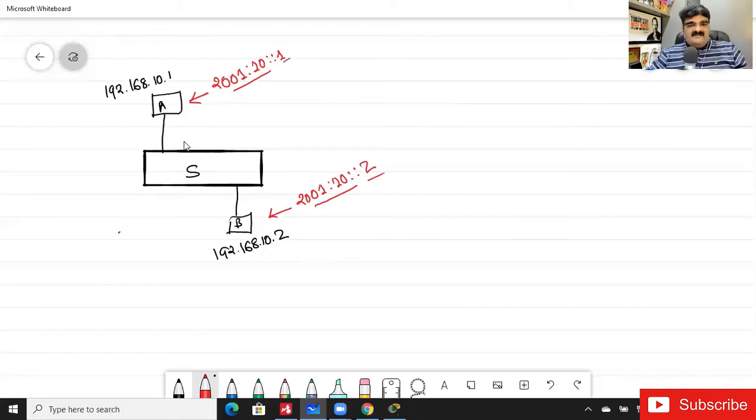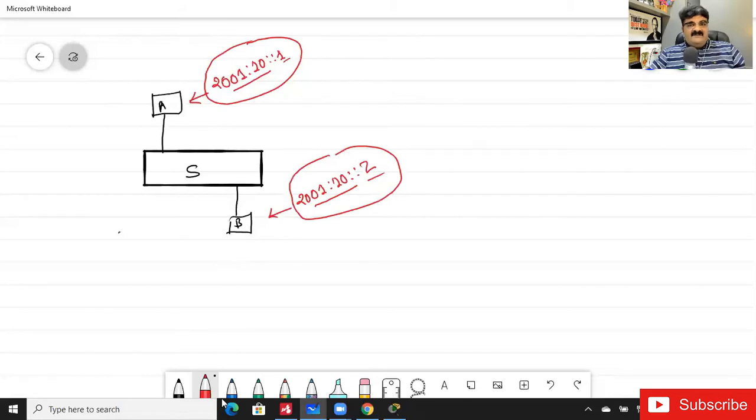Now my question is, forget about IP version 4. We don't want to talk about it right now. If I assign this IP version 6 address to A, and then assign this IP address to B, can I ping from A to B? Will the ping be successful or not?